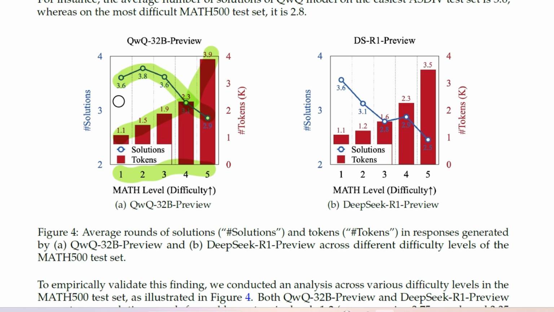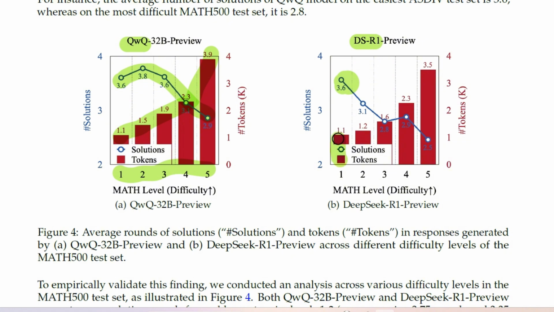In other words, does my LLM answer with more solutions if it sees an easy question like what is 2 + 3? The answer is yes. Whenever the math question has a lesser difficulty level, our LLM, which is QWQ or even DeepSeek R1, answers with more solutions because it's like a game for it.